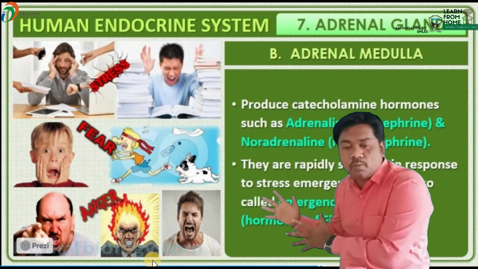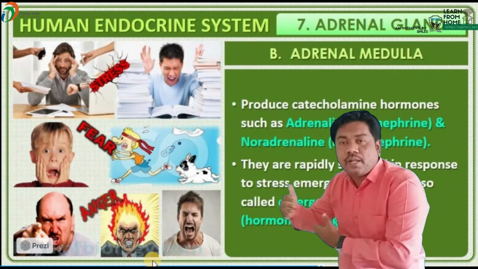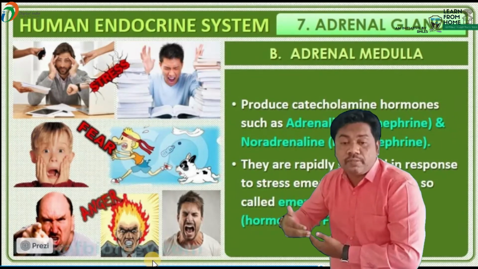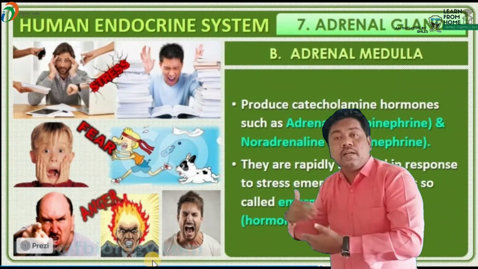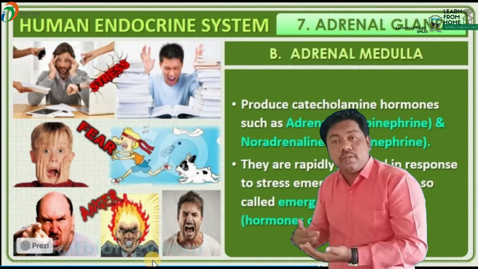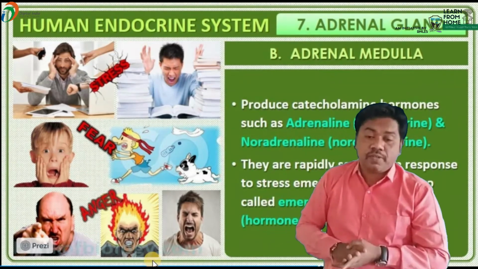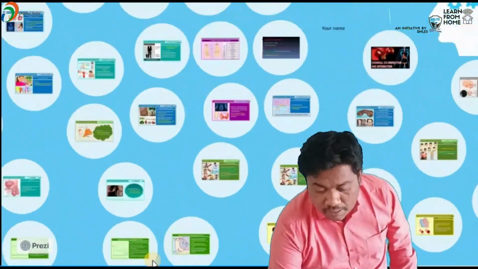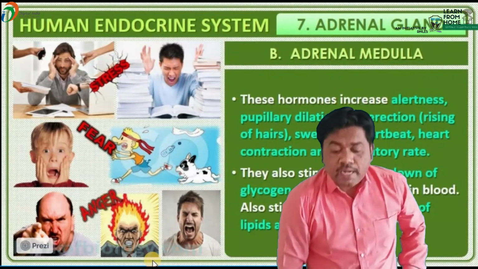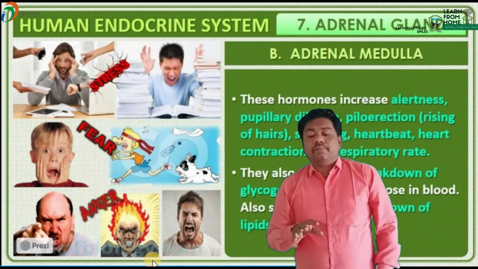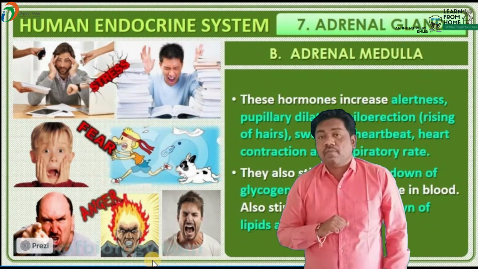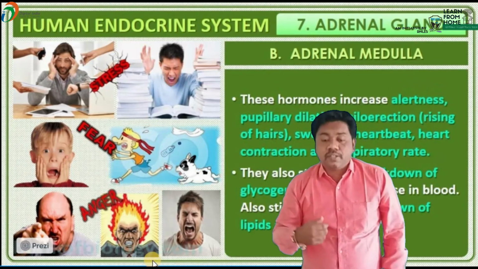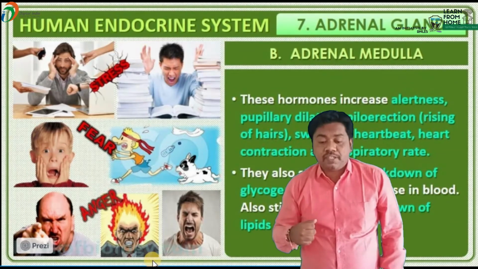These two kinds of hormones are produced from the adrenal medulla. The adrenal medulla is produced from the ectodermal origin, but the cortex is produced from the mesoderm. This is also very important for competitive examinations. This is a very important and interesting topic, beta. The adrenal medulla is responsible for the production of adrenaline hormone, and adrenaline plays a significant role in metabolic activities.